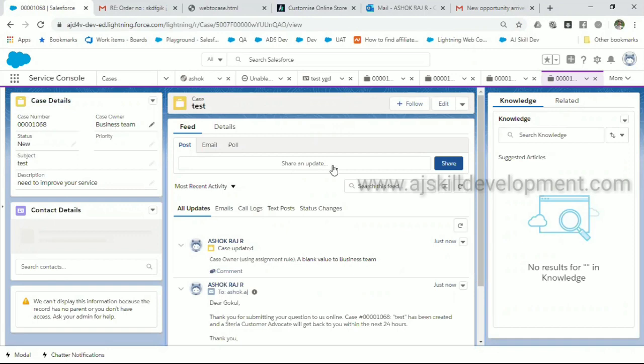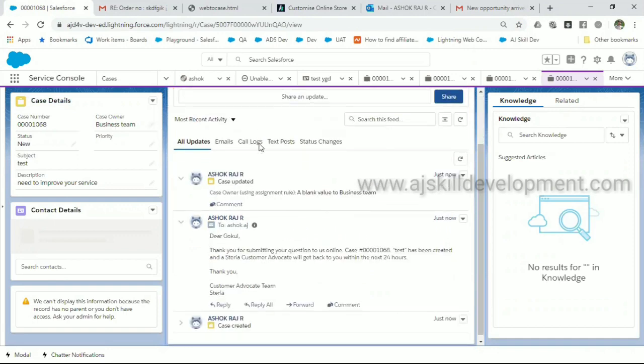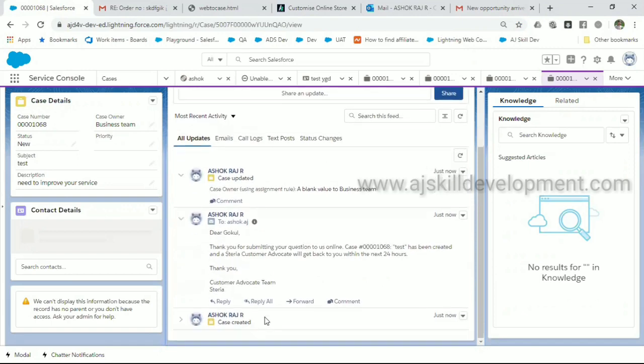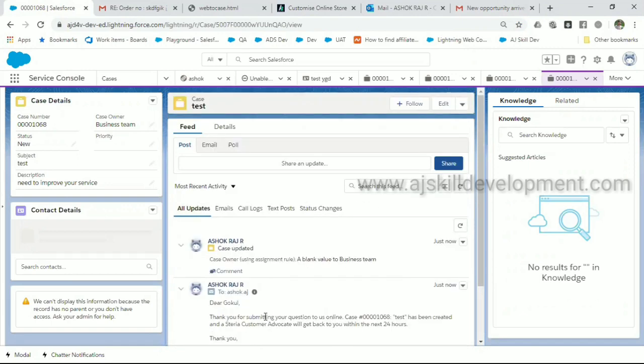So the people who work on the case will do all the activities, then they will send a response on top of this. Web-to-Form is a channel, Web-to-Case is a channel, and Email-to-Case is another channel, which we use in Service Cloud predominantly to engage the customer effectively. Okay. Any doubt in Web-to-Form, Web-to-Case? We are just submitting the form, that form itself creates a case, and that case gets directed to a different team based on the response we received.